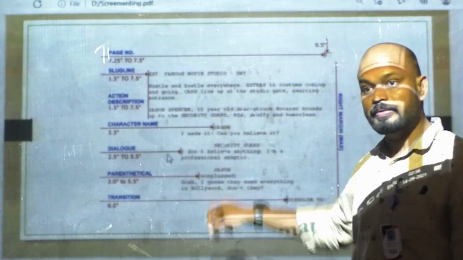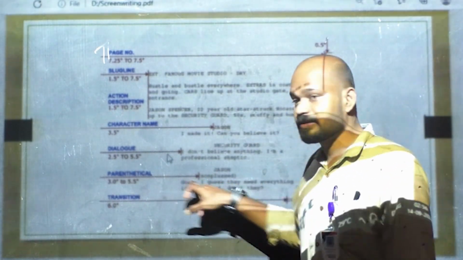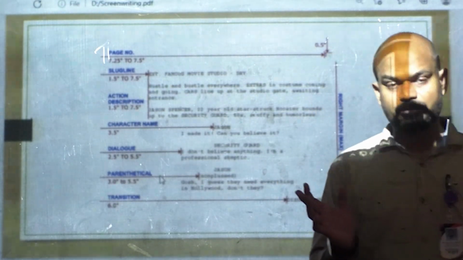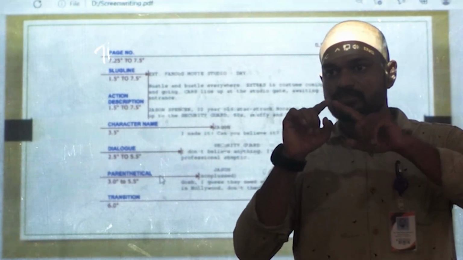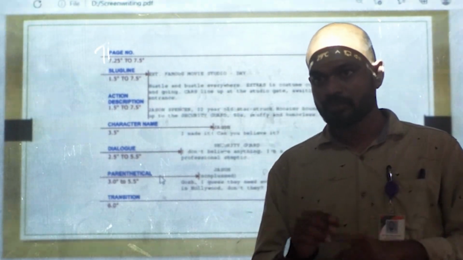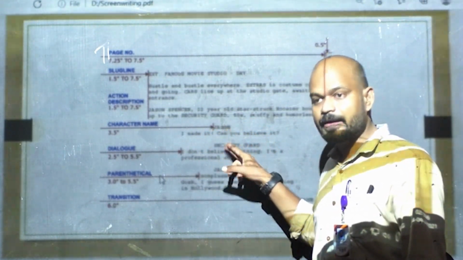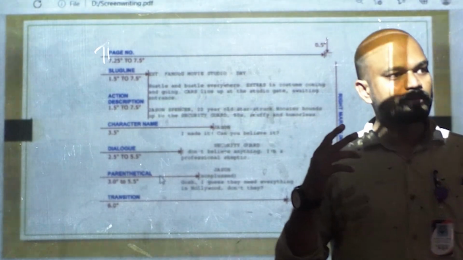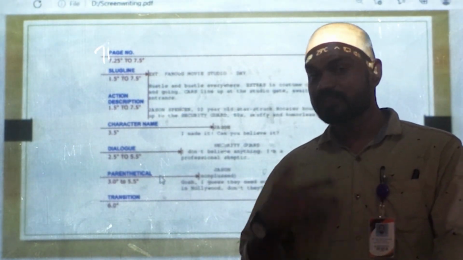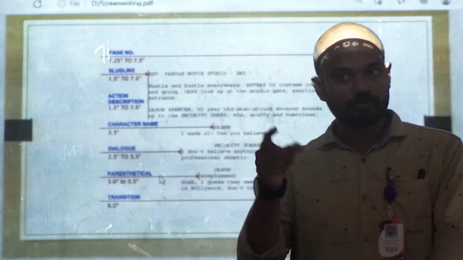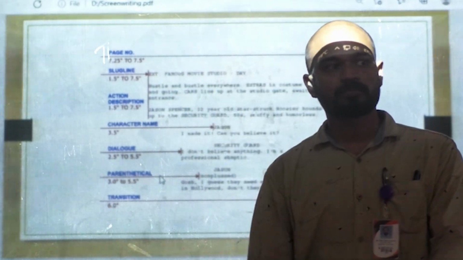The expression can be added as parentheticals. That's another word: parenthetical means expression. For example, amazed can be noted in the portion just below the character's name. Parenthetical means the feeling of the actor, such as feeling sad. While performing the script, you have to act like that; your feeling was sadness at that particular time.